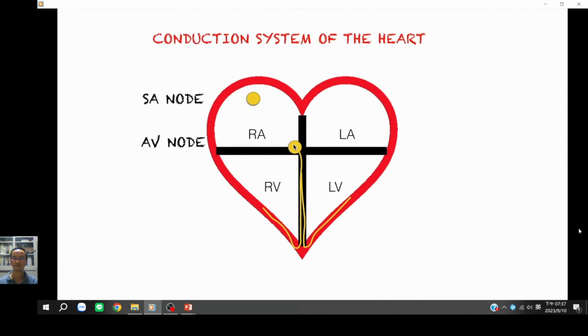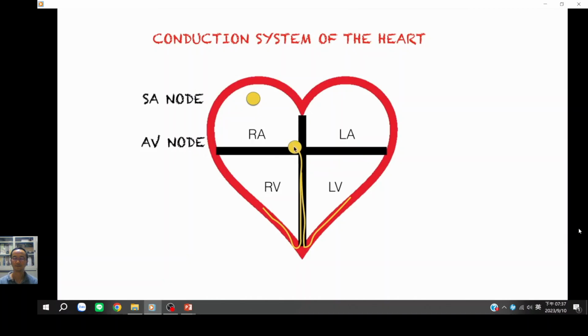By its name, this can be found within the border of the right atrium and the right ventricle. The AV node is also known as the gatekeeper of the heart, and the reason being is that it gets to decide what impulse to let through. So, if the SA node generates a weak impulse or there is a block here somewhere, the AV node will perceive that and will decide not to let the impulse go through, and instead it will conduct its own impulse.